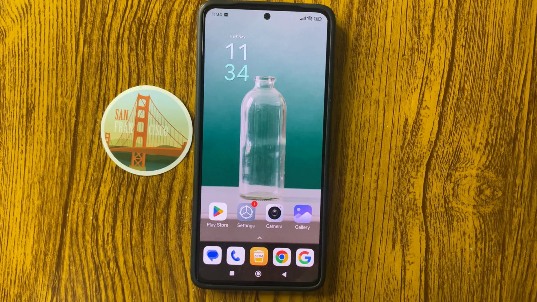How to fix Xiaomi Redmi 15 Pro message notification not working.